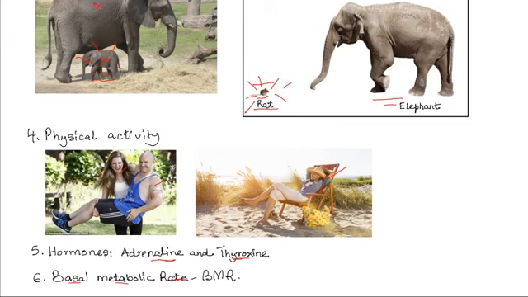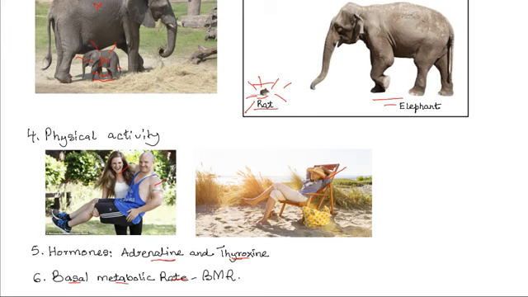Young persons tend to have a higher BMR than old persons. Males also tend to have a higher BMR than the females. So BMR is influenced by other factors such as age and sex of the individual.